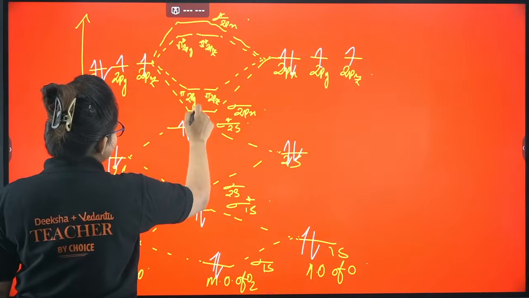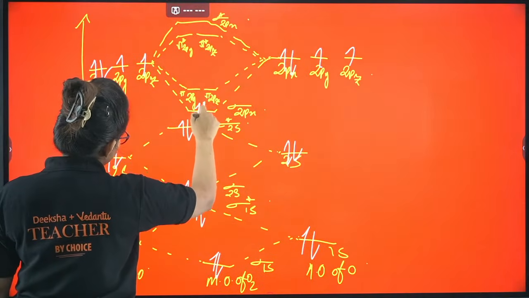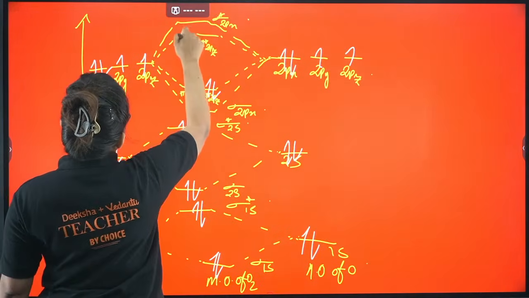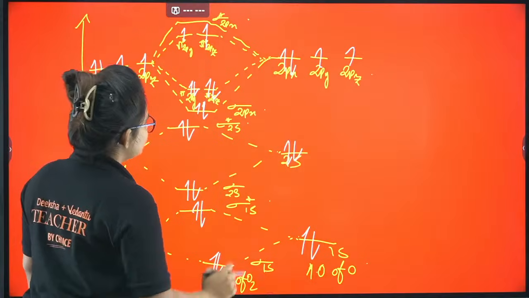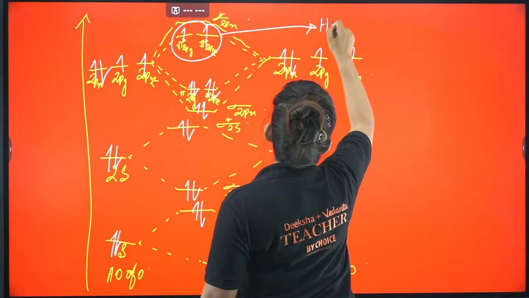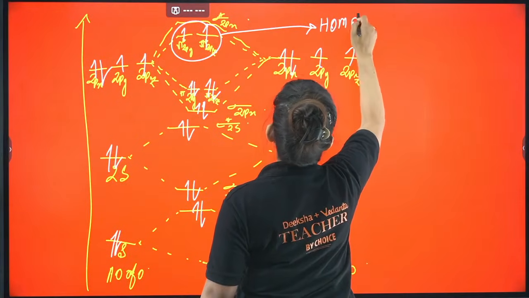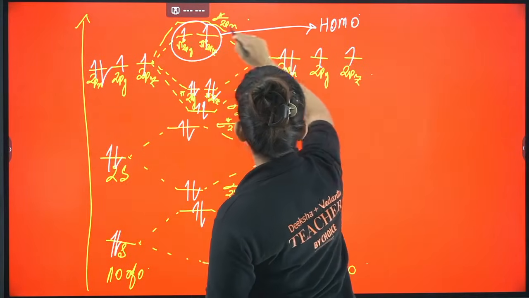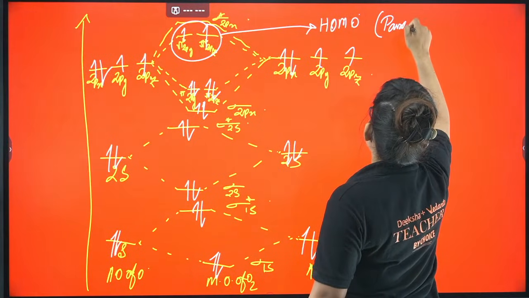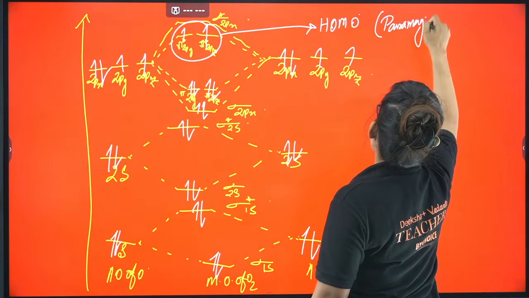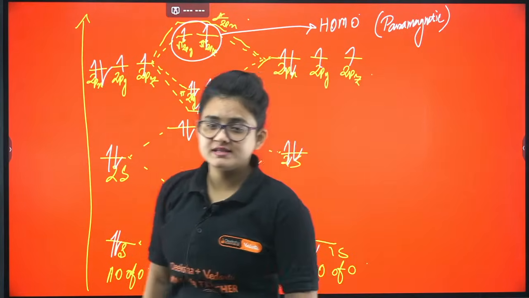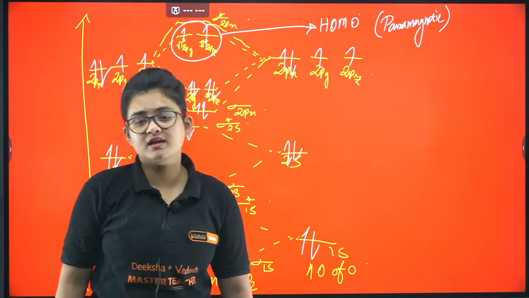Total 8 electrons, so 1, 2, 3, 4, 5, 6, 7, 8. Here you can see this particular orbital is basically the HOMO, highest occupied molecular orbital, and it contains unpaired electrons, and hence you can call it paramagnetic.